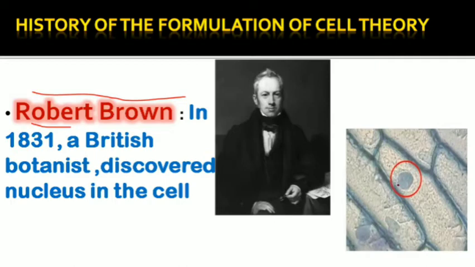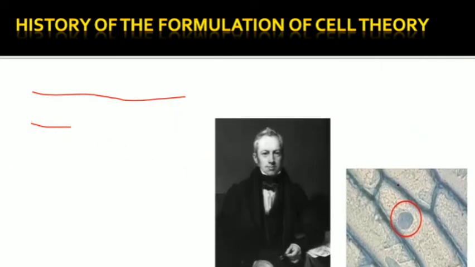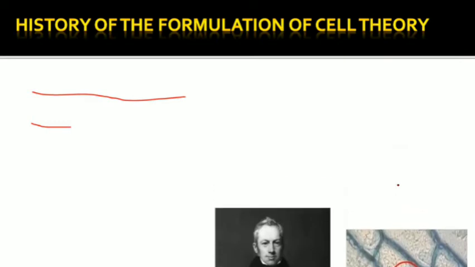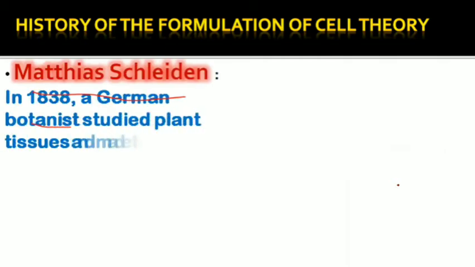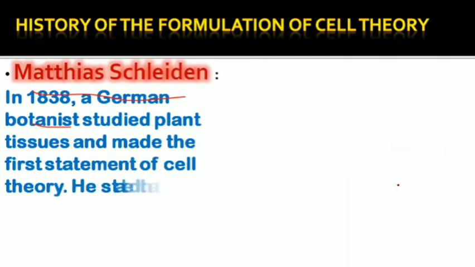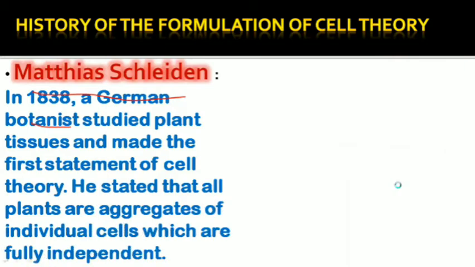He gave them the name nucleus, because that is the central part of the cell, which does lots of functions. The next discovery was given by Matthias Schleiden in 1838.